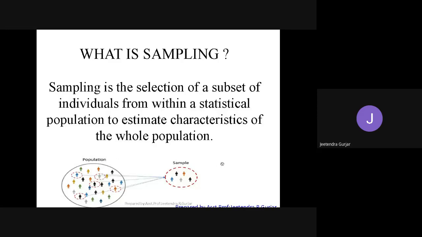Same way, in our India, we elect our MLAs, MPs, or leaders. Leaders will decide the budget and they will distribute to everyone. Same way in the college, sampling we do here, students. HODs and principal will be discussing and they will send the notice. So the remaining staff, students, everyone will follow. So here we follow the sampling. It is a large application we have.